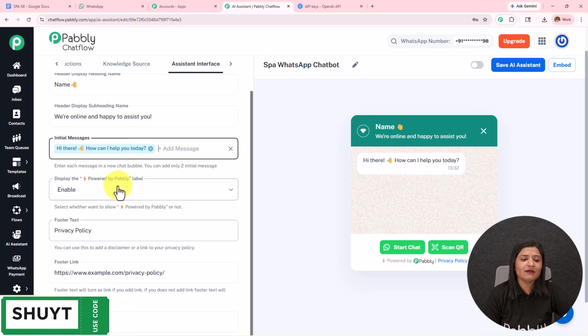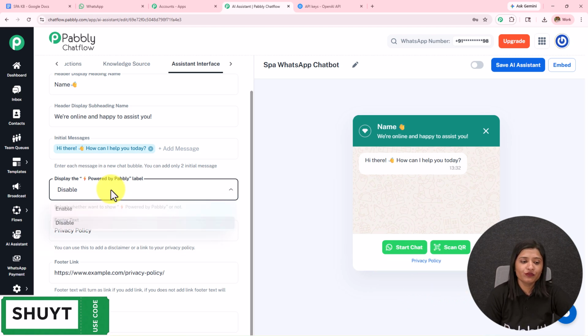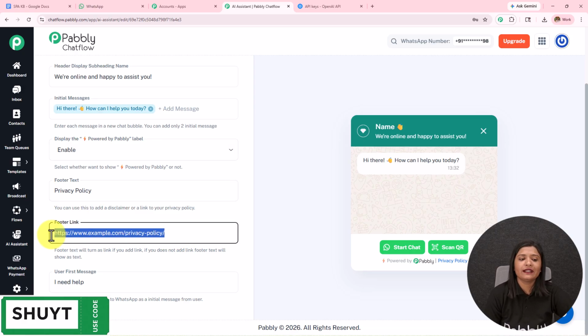We have this display "Powered by Pabbly". I have kept it enabled. You can disable this and it will be removed from here. We have this footer text where I have entered privacy policy. You can enter something else, and in the footer link I have added the link to the privacy policy. You can enter something else.